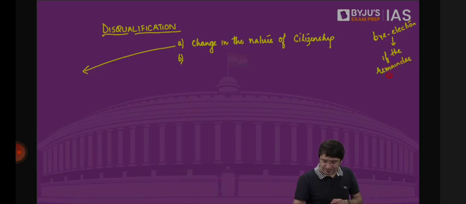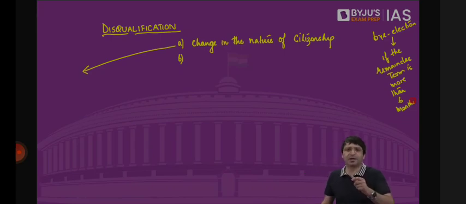If the remainder term is more than 6 months. For example, I'm Rahul Gandhi, member of Lok Sabha from Wayanad constituency. When I contested the election, I was a citizen of India. After that, let's assume all these rumors are true, that Rahul Gandhi has the citizenship of Britain as well. That means he has voluntarily acquired the citizenship of Britain, which means his citizenship should be terminated. What if the Ministry of Home Affairs tomorrow terminates the citizenship of Rahul Gandhi? He will be disqualified from Lok Sabha because there's a change in the nature of citizenship.